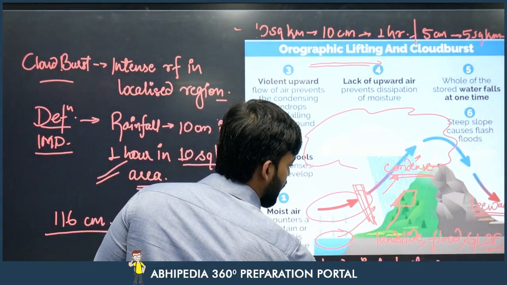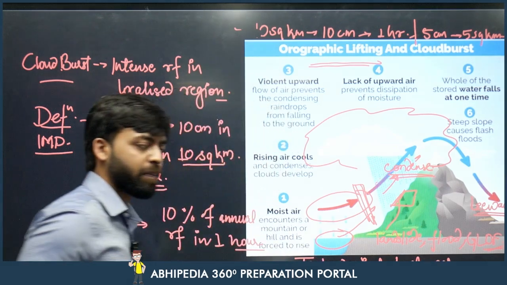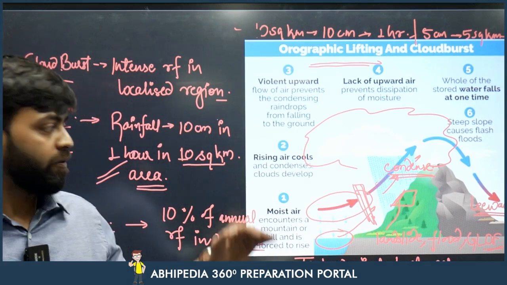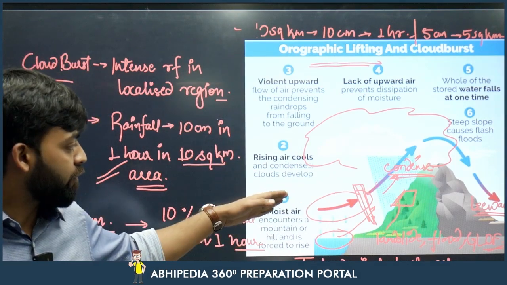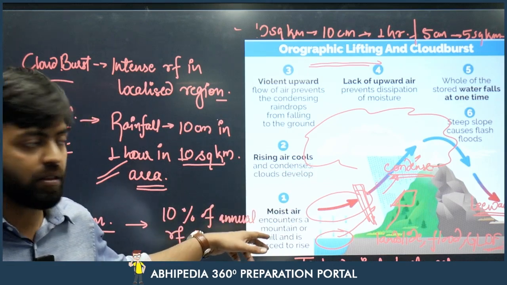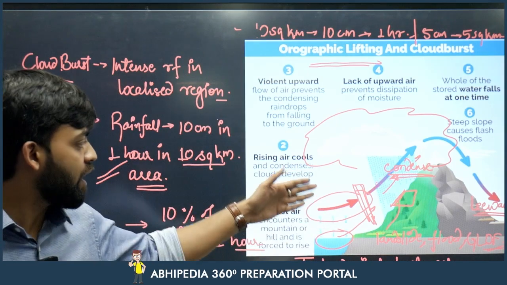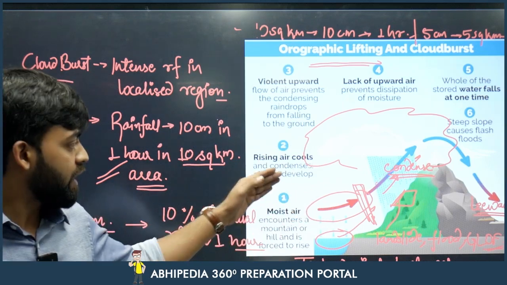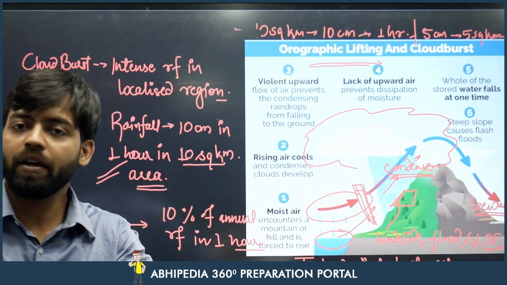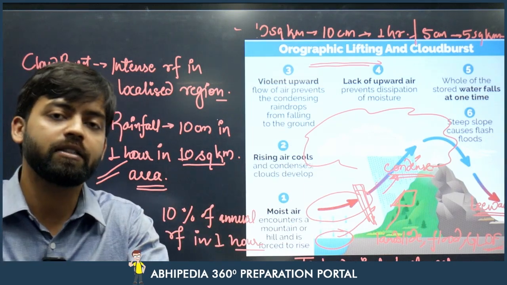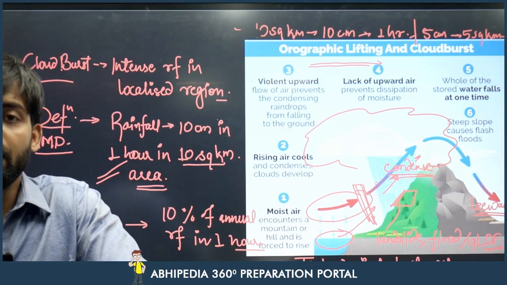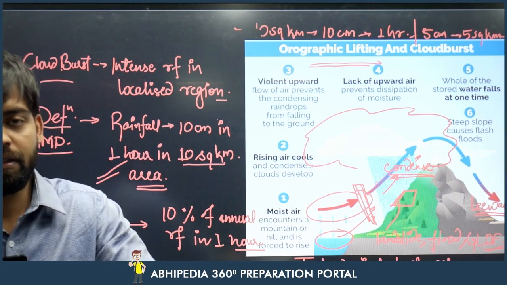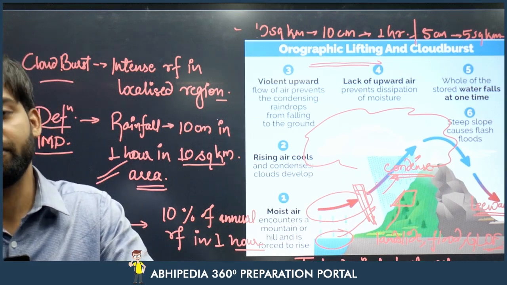As far as preparedness for cloudburst disasters is concerned, we have to stabilize the slopes and form different artificial channels with regard to river morphology, so that the excess water caused by this rainfall can be diverted. These are the preventive measures we can take. Otherwise, given the extent and localized nature of the disaster, we have to depend on the response teams, the response side of disaster management. So this is the basics of cloudbursts. Thank you.